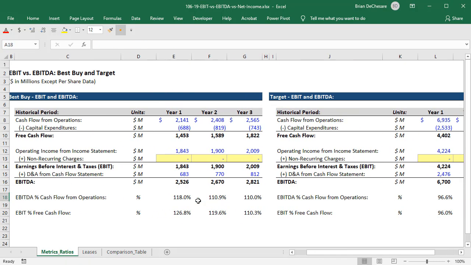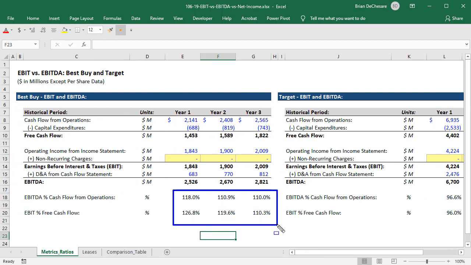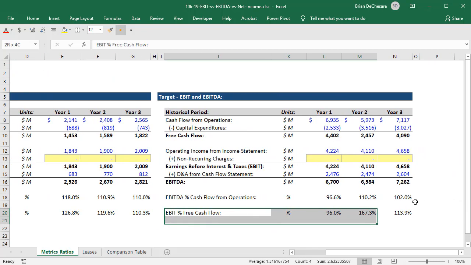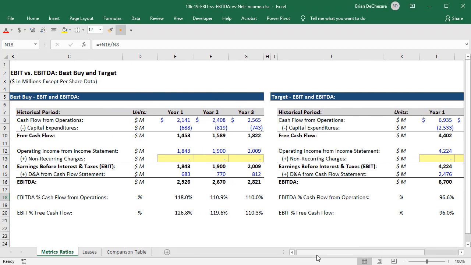And you can see that it's not a perfect match. It's not exactly 100%, but it's pretty close. We're around 100% to around 120, 125% for both these metrics. And Target is actually even closer. It is 96%, ranging up to a very high number in 1 year, but usually in that 95 to 110 or 115% range. So this rule works fairly well for these companies.